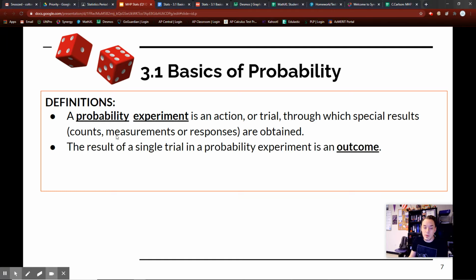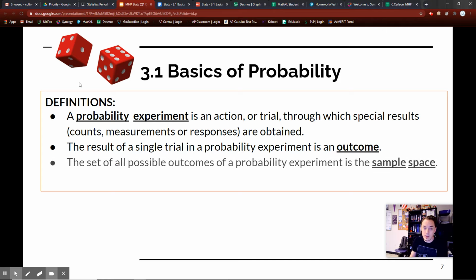So what does that mean? A result of a single trial in a probability experiment is what we call an outcome. If I roll dice, I have dice right here, what that means is I will get like a 1 or a 5 or maybe snake eyes, 1 and 1. Those are the outcomes, we say.